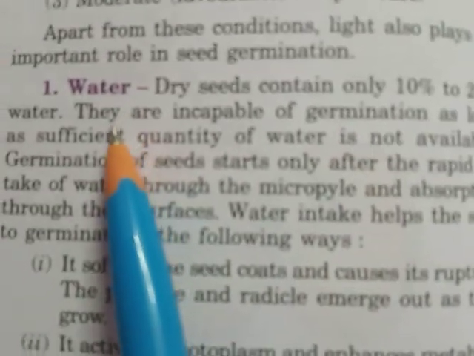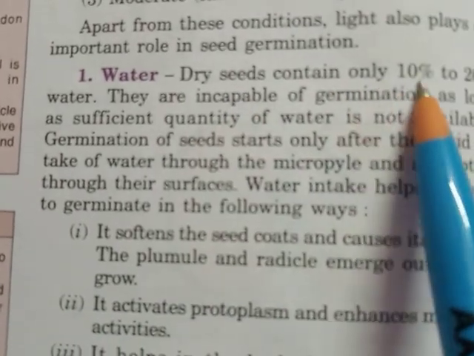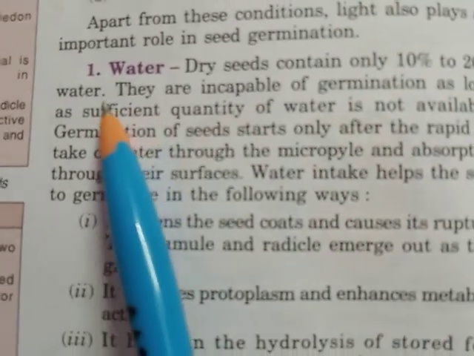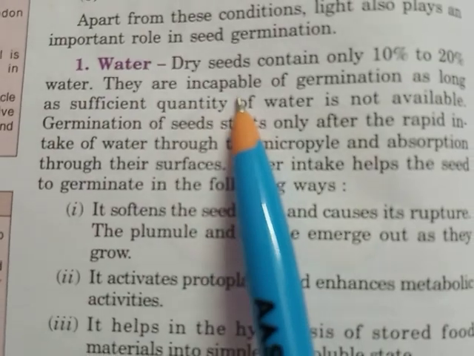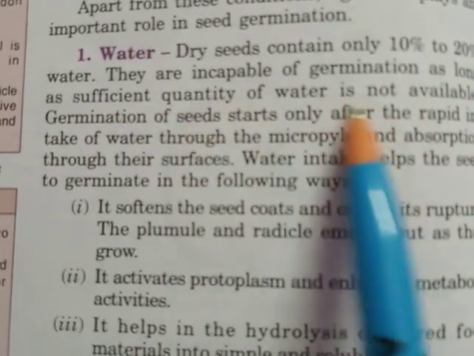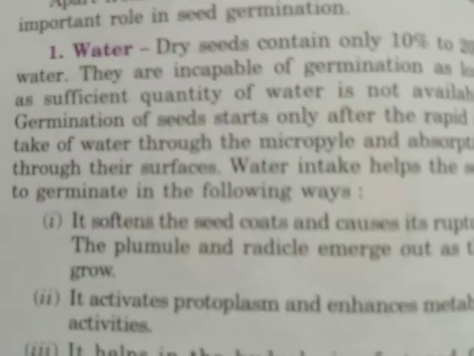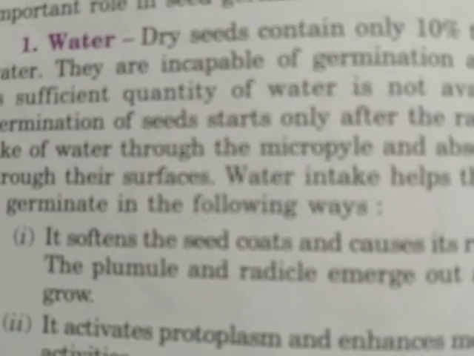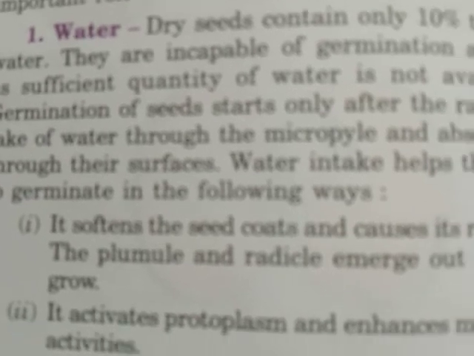Water. Dry seeds contain only 10% to 20% water. They are incapable of germination as long as a sufficient quantity of water is not available.